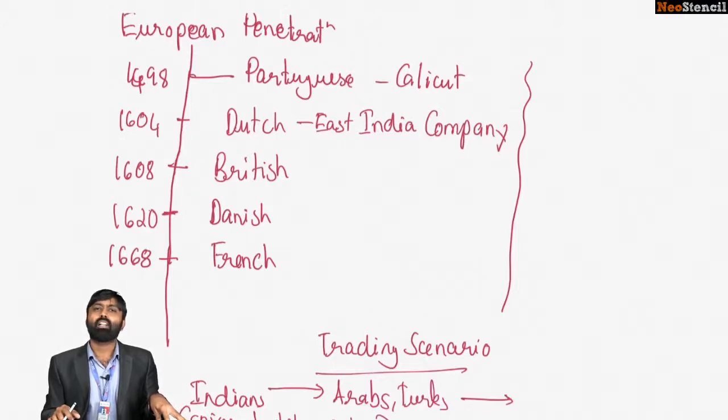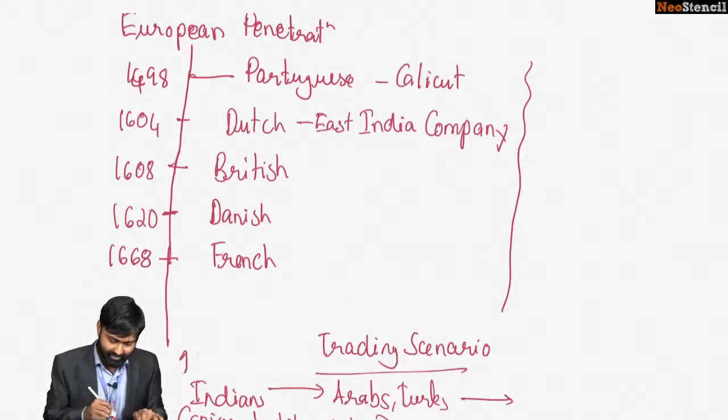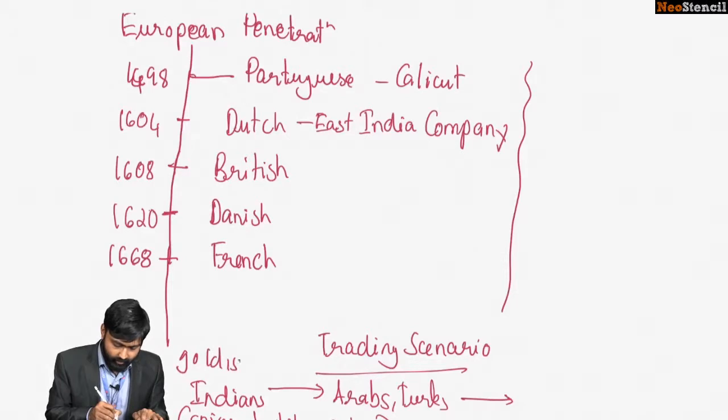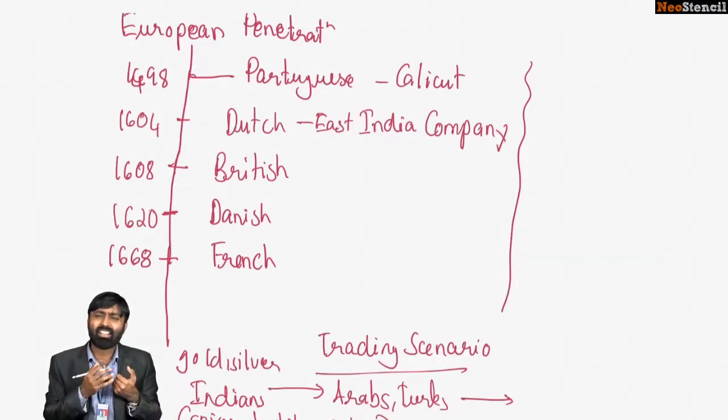So there were a set of goods that were majorly traded from India, and a set of goods that were transacted to India. Now the Arabs and the Turks bought goods from India. What did we get in return? Majorly gold coins and silver. That is why Indians have a traditional craze for gold, because we used to transact our goods and what we demanded in return was majorly gold and bullion. That is why we have a craze for gold.